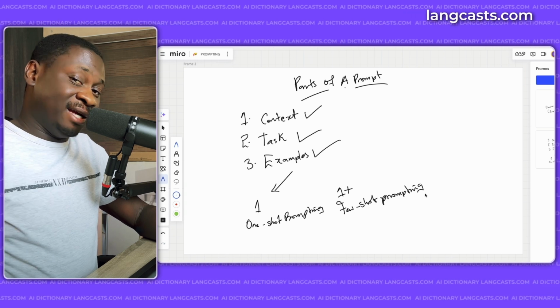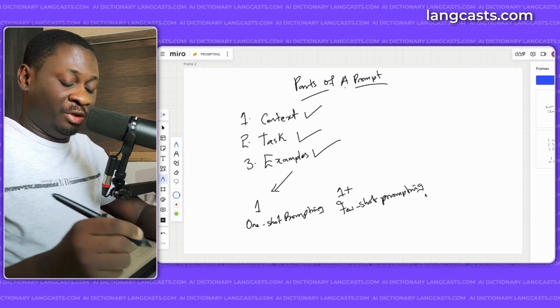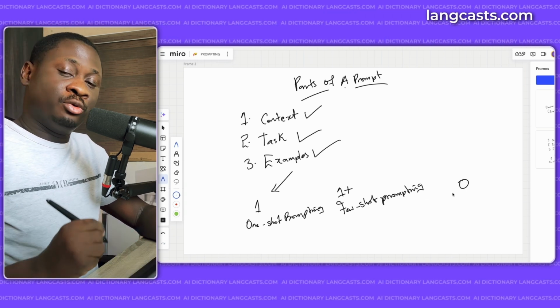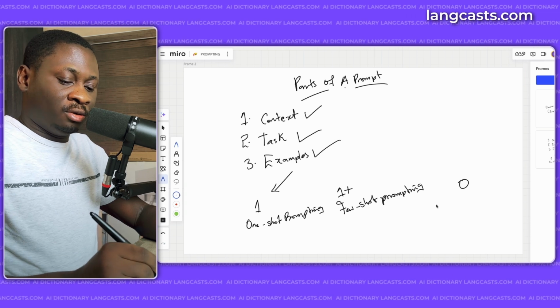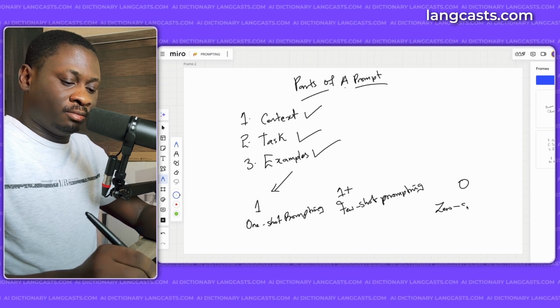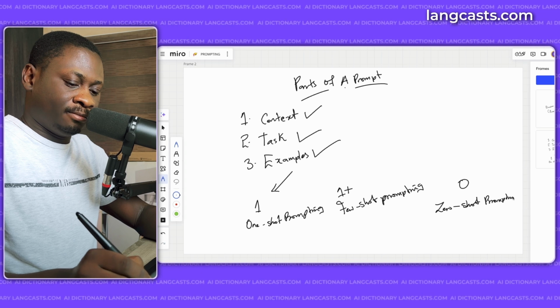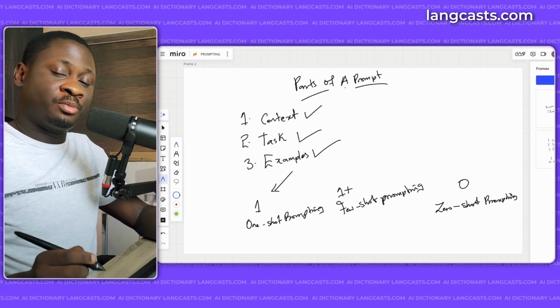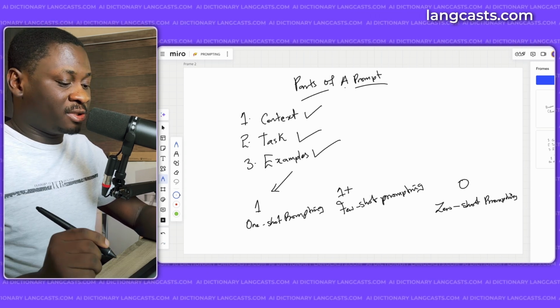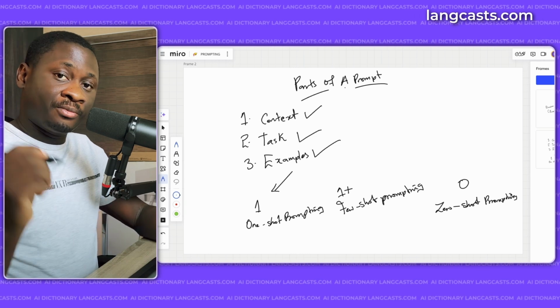And if you add no example to your prompt, which a lot of us have been doing, if you add 0 examples to your prompt, it's called zero shot prompting.